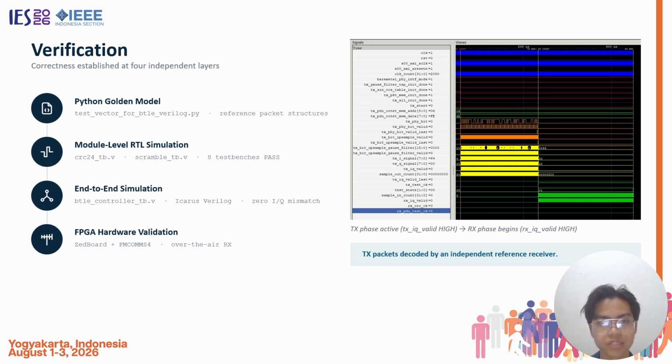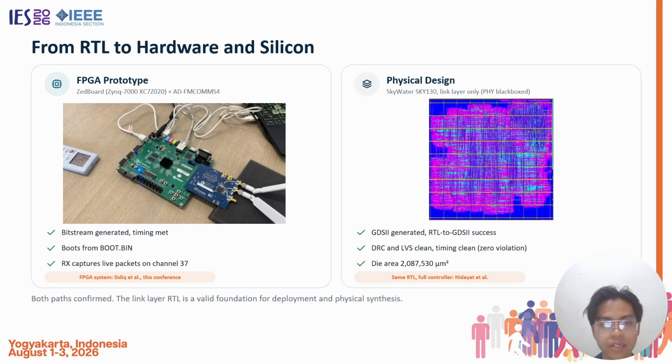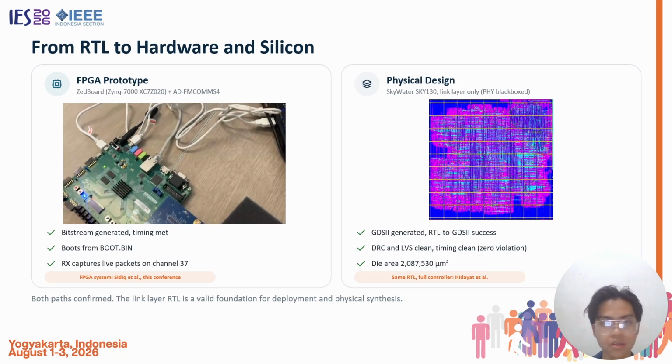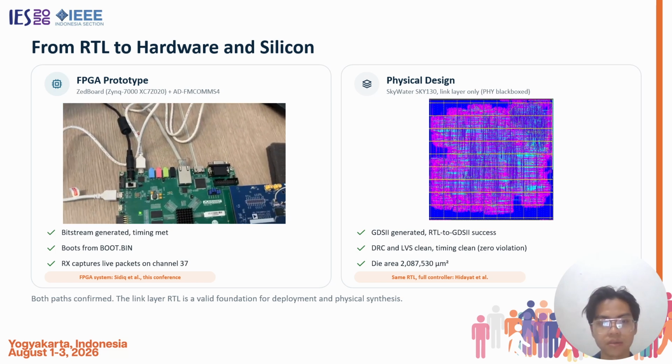For verification, the first layer is a Python golden model, and the second is module-level simulation using testbenches, all of which pass. And we do the end-to-end simulation in Icarus. We can look in this testbench: the TX path is active, and the RX path captures the same packet from the TX side. And the last one is FPGA hardware validation using real hardware, using a ZBoard and a phone, for transparency.